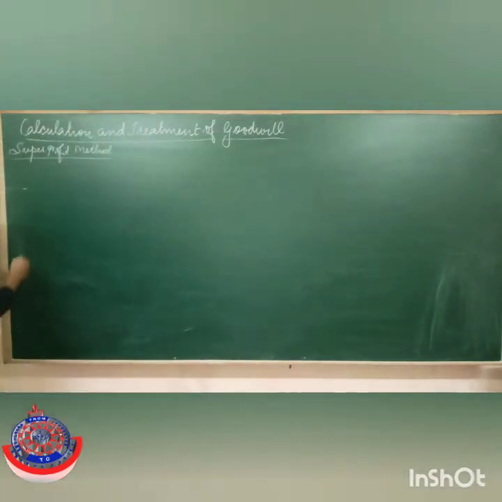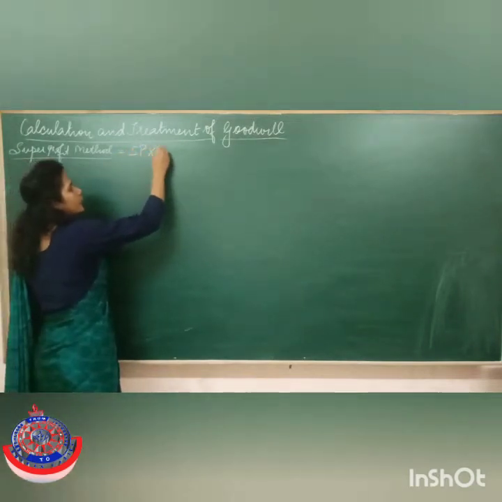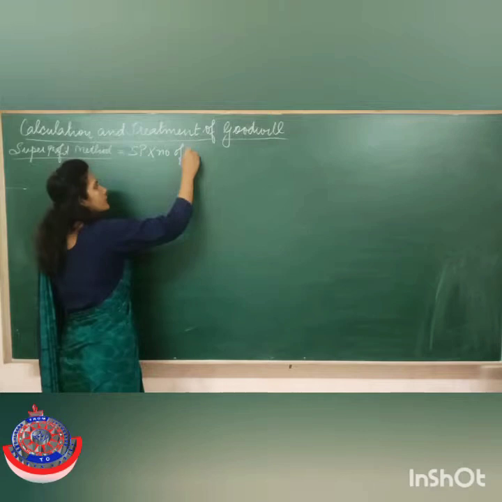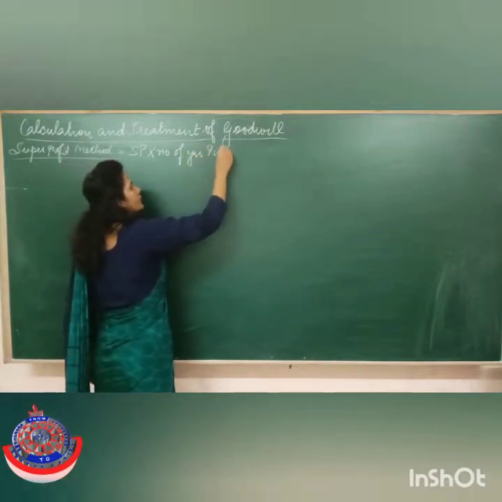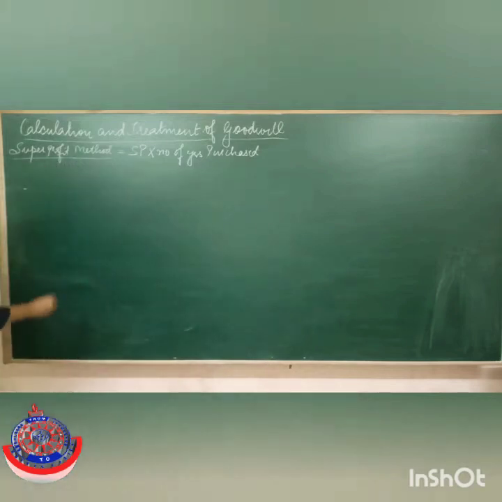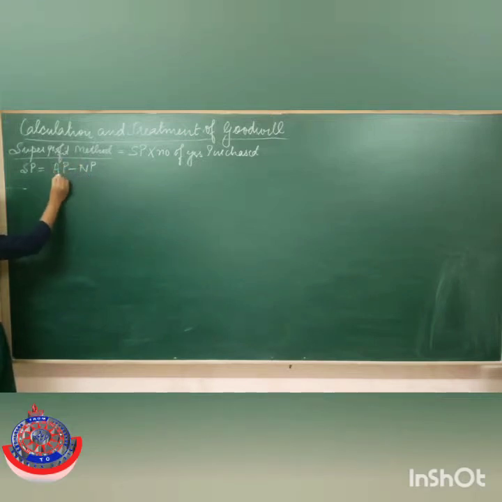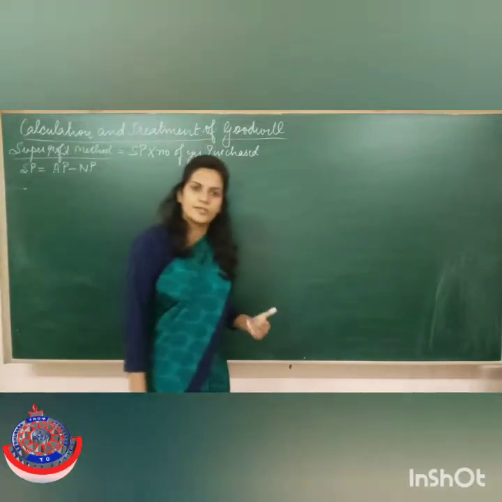So it means the formula for calculating goodwill is super profit into number of years purchased. Now, how to calculate super profit? That is actual profit earned by the firm, that is average profit minus normal profit. That is, how much more than normal you actually earn, that is your super profit. Correct? So now let's solve a question based on this topic.